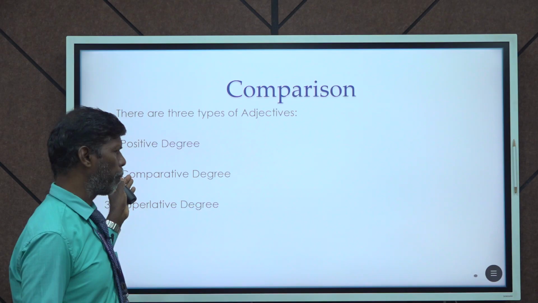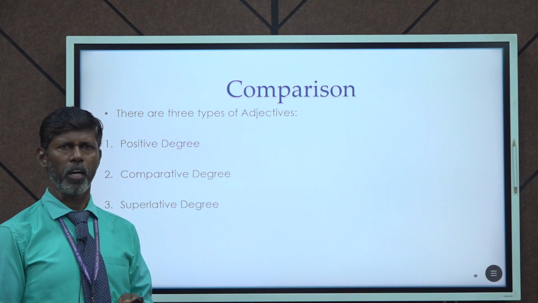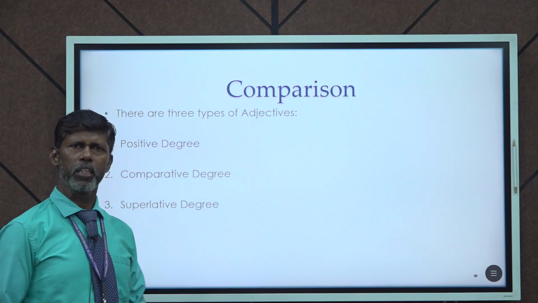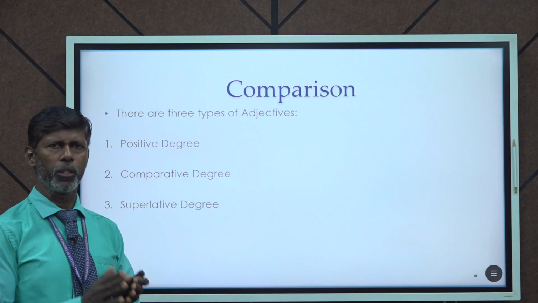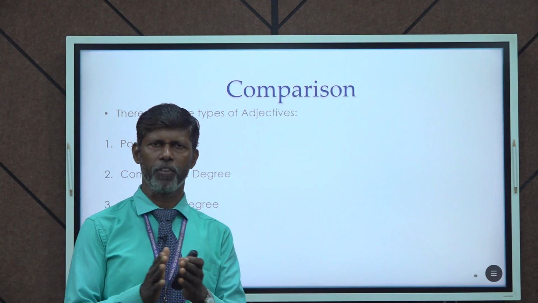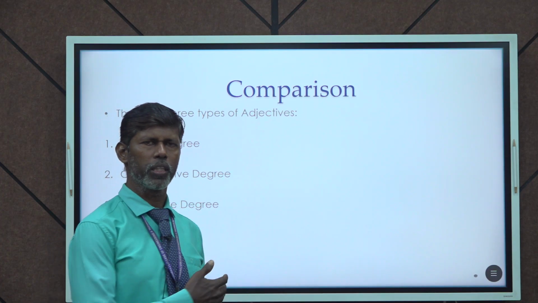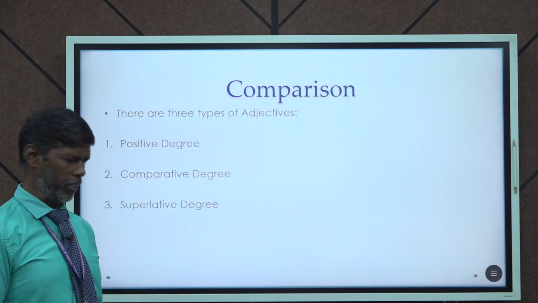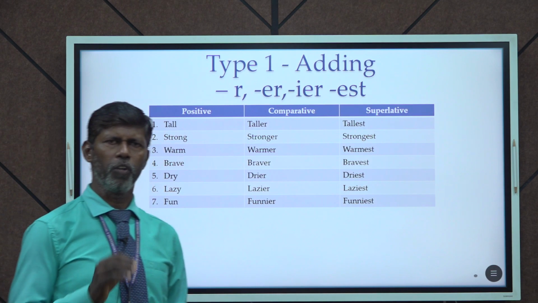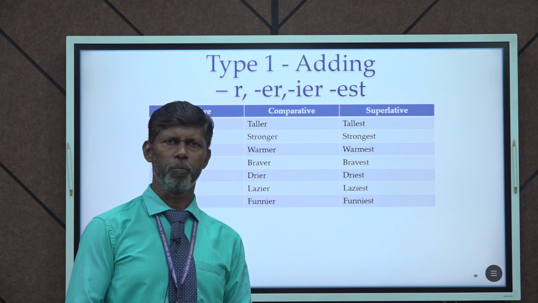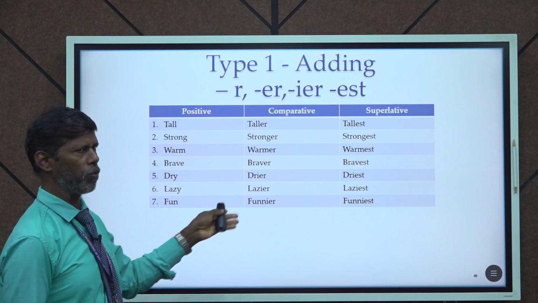Whereas if you want to compare one with 2 or more, we go with comparative. And for superlative, we go with the best of all, or one of the best of all. So if you want to classify people, things, or places into different types, we go with degrees of comparison. In verbs, you know it very well, V1, V2, V3. The same way, in adjectives also, we have positive, comparative, and superlative.